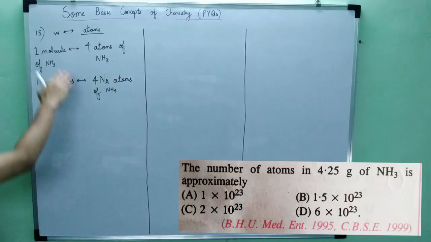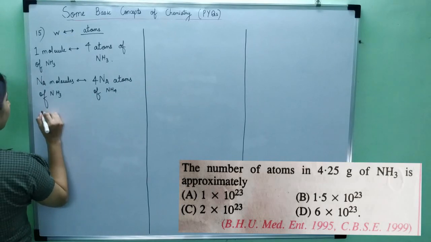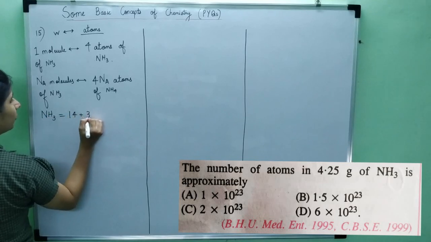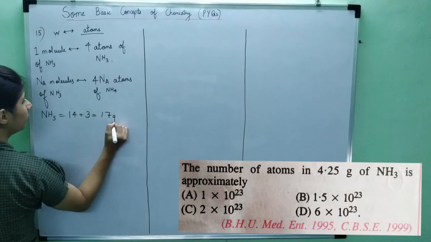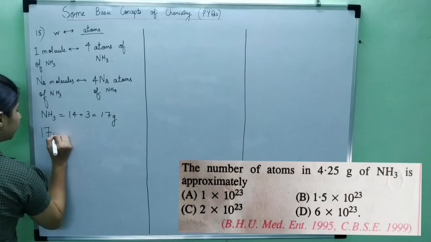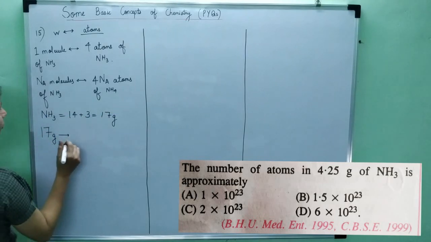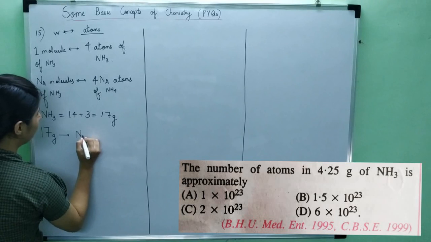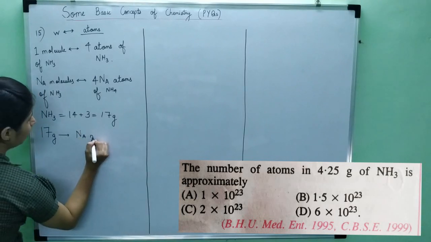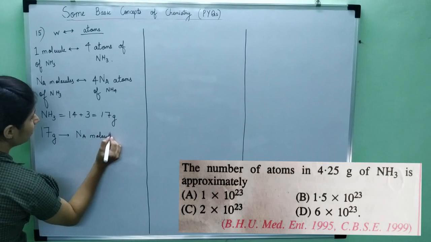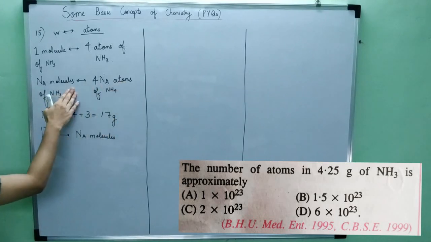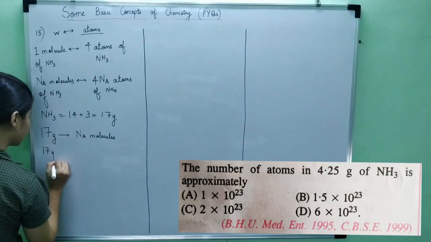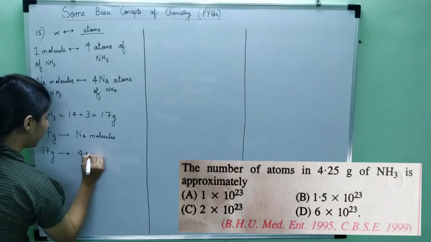Now we have to find the relationship between weight and atoms. Okay. Now what is the molecular weight of ammonia? Ammonia is equal to 14 plus 3 of hydrogen, which is 17 grams. Okay. So we know that 17 grams will have how many molecules? Na molecules it will have. But then we don't have to find the relationship with molecules, we have to find the relationship with atoms. So Na molecules has 4 Na atoms. So 17 grams will have 4 Na atoms.